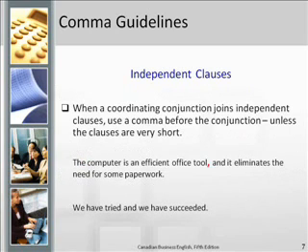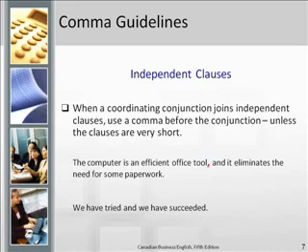Now we'll look at independent clauses. When a coordinating conjunction joins independent clauses, use a comma before the conjunction unless the clauses are very short. So you can think of this as when you are using FANBOYS in a sentence to avoid a comma splice. Remember, when we have two complete sentences that are separated by a comma, we have to use one of those FANBOYS conjunctions, for, and, nor, but, and so forth, to separate. And we also use a comma in that case.